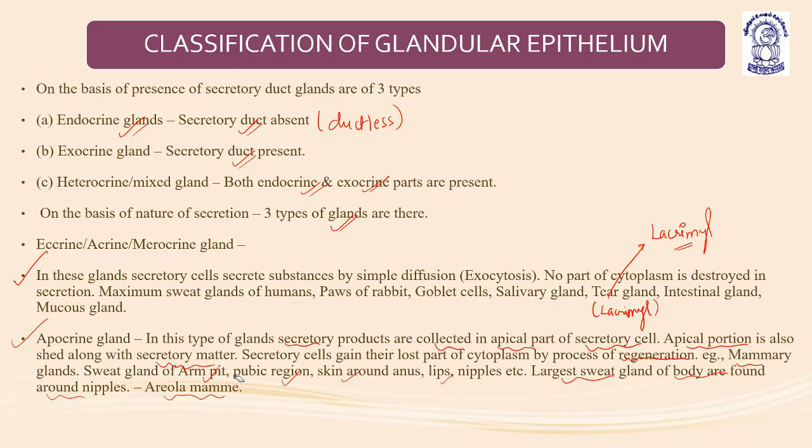So in apocrine glands, the secretory products are collected in the apical part of the secretory cell. The apical portion is also shed along with the secretory matter. The secretory cells gain their lost part of the cytoplasm by regeneration. Examples: mammary gland, sweat gland of armpit, pubic regions, skin around anus. The largest sweat glands of body are found around nipples, areola mammae.